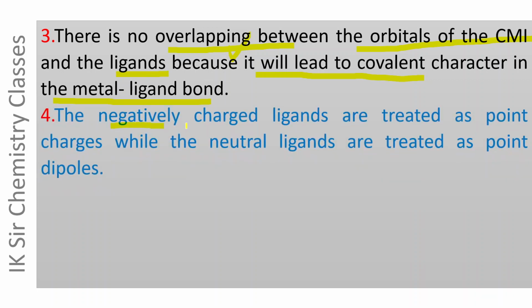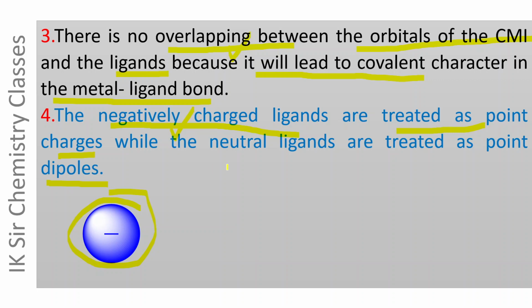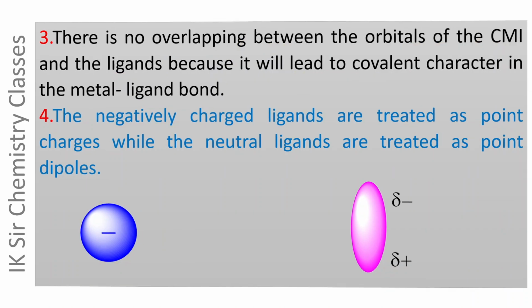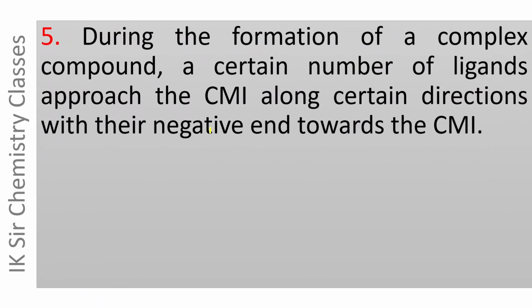The negatively charged ligands are treated as point charges. On the other hand, the neutral ligands are treated as point dipoles. Please note it again that the negatively charged ligands are treated as point charges, while the neutral ligands are treated as point dipoles. And let us now see the next assumption.